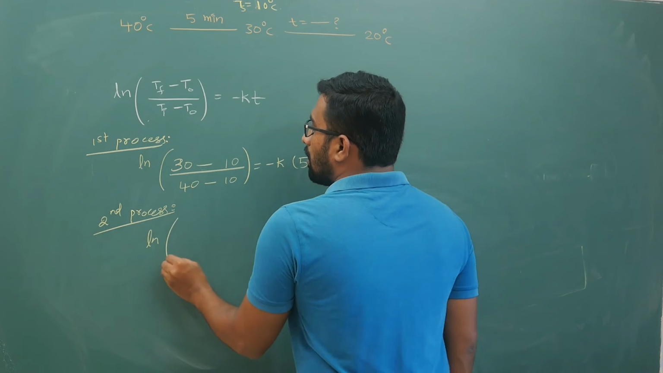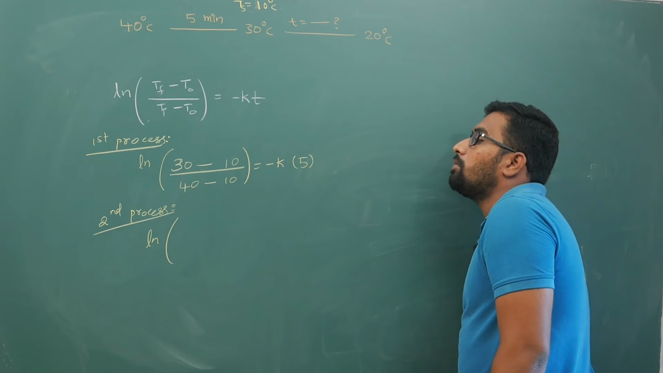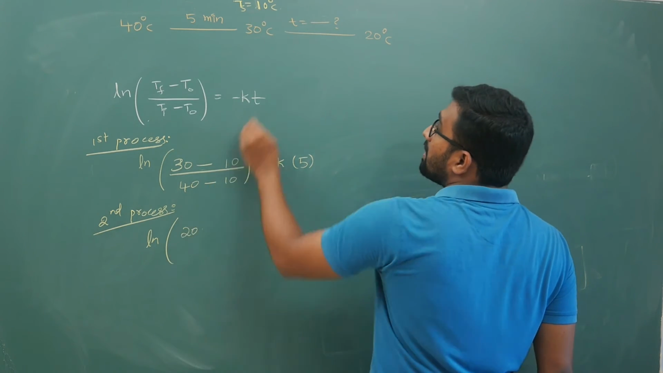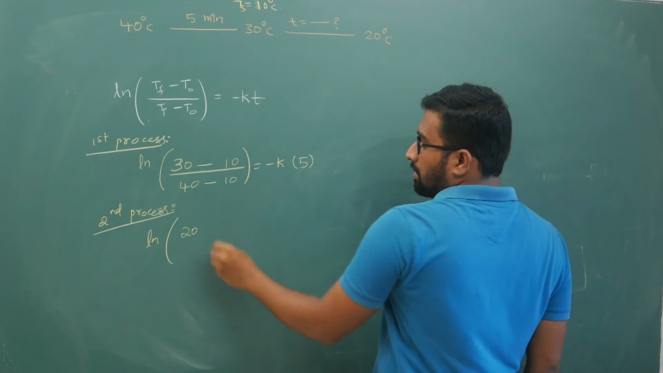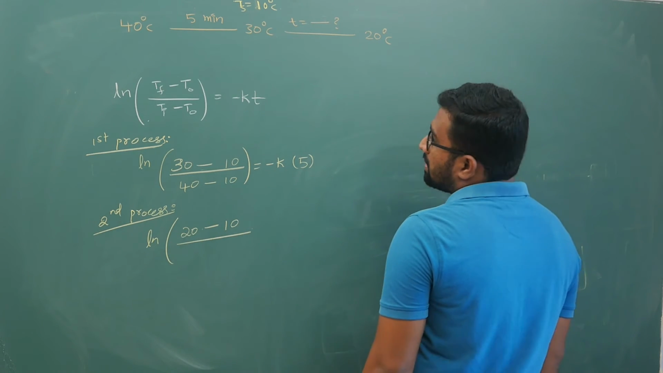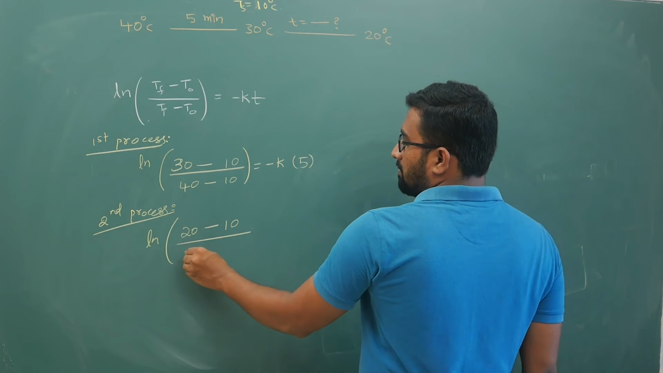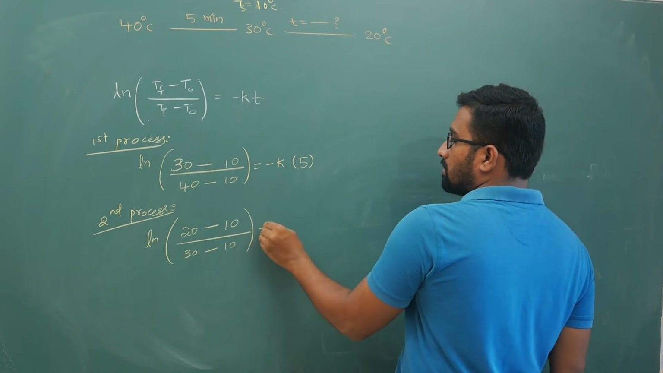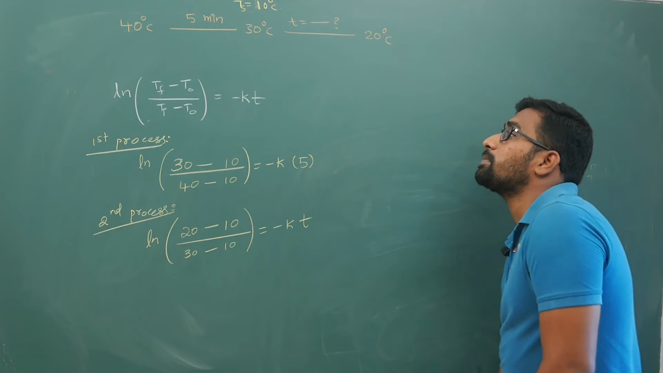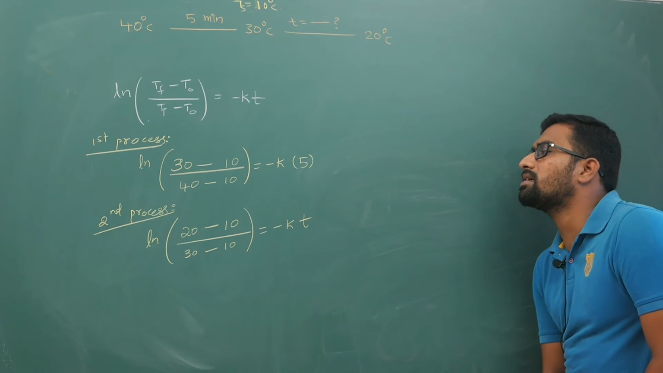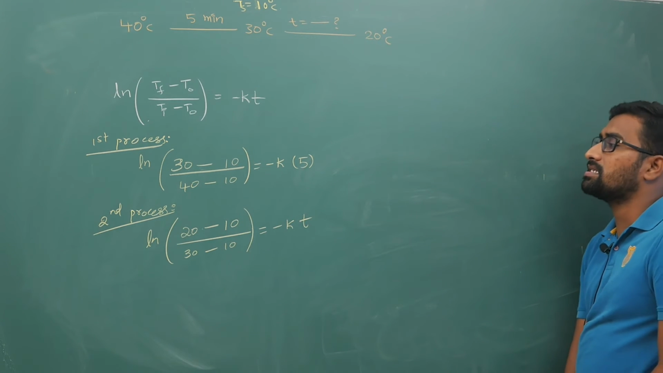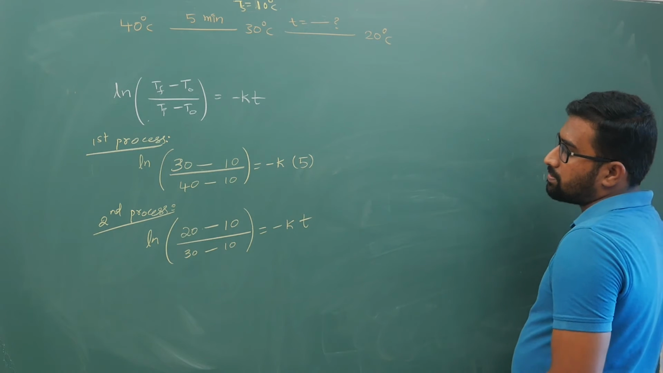For the second process, it is from 30 to 20, so ln of (20 minus 10) by (30 minus 10) is equal to minus k times T. For the first process initial temperature is 40, final temperature is 30. For the second process initial temperature is 30, final temperature is 20. I have applied those expressions.